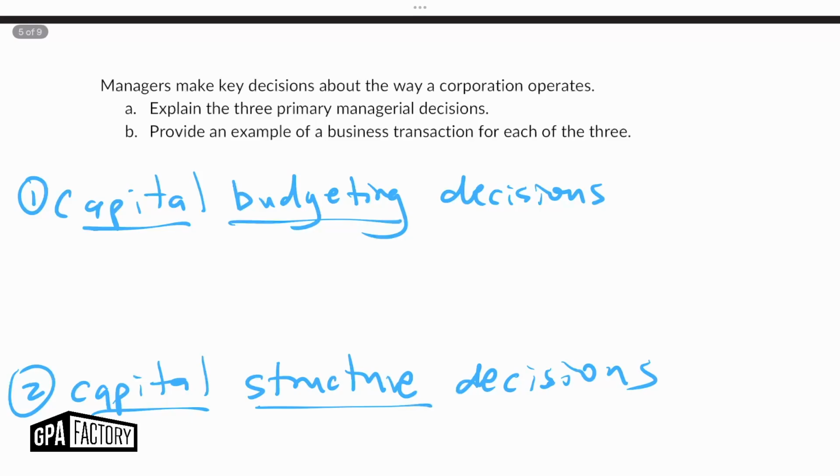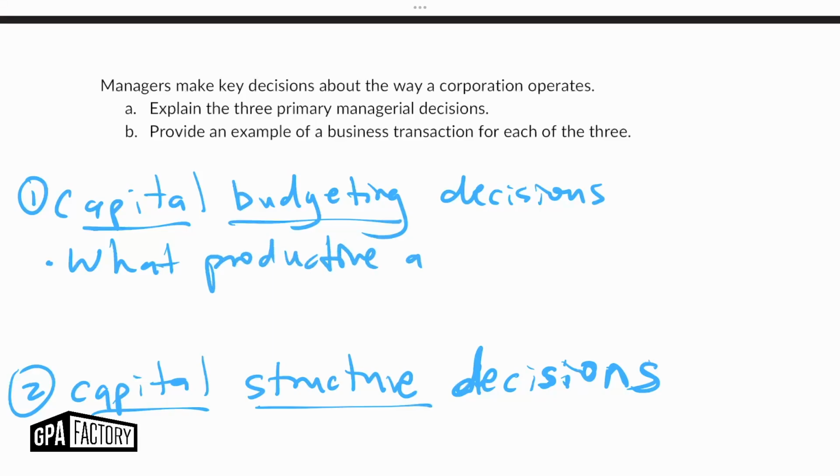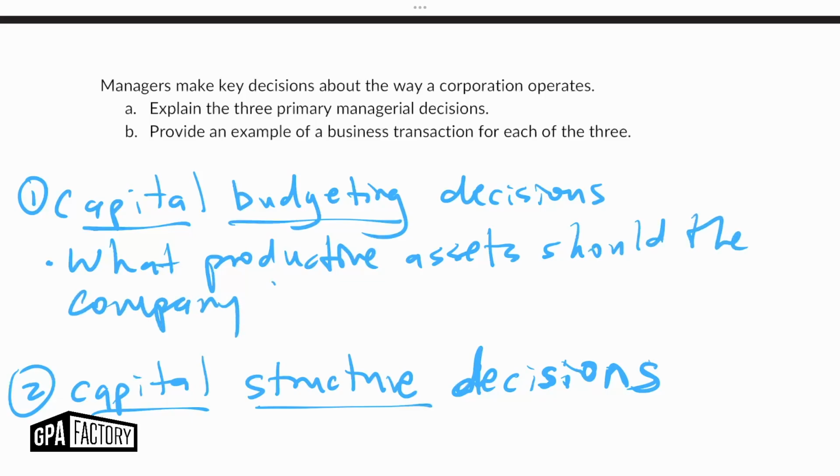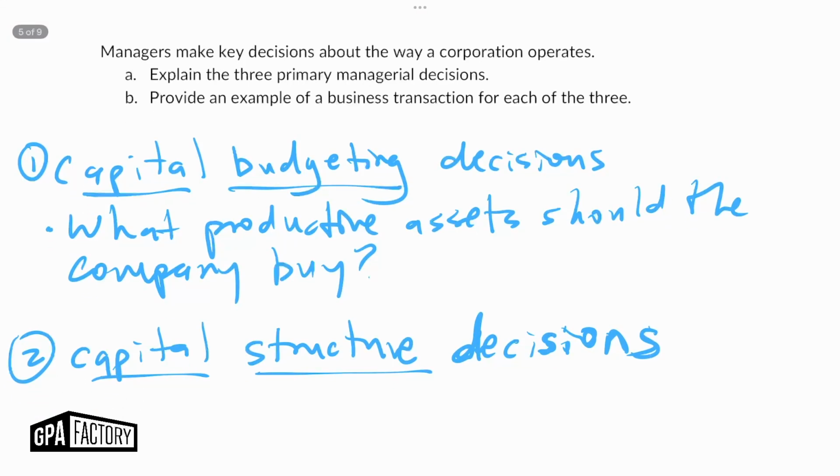So for capital budgeting decisions, you would want to make sure that you are writing these in complete sentences to make sure that you're properly getting your words out. But I'm going to focus mostly on just knowing what sort of elements we should try to bring in when we're talking about these. Okay, capital budgeting decisions help to answer the question, what productive assets should the company buy?